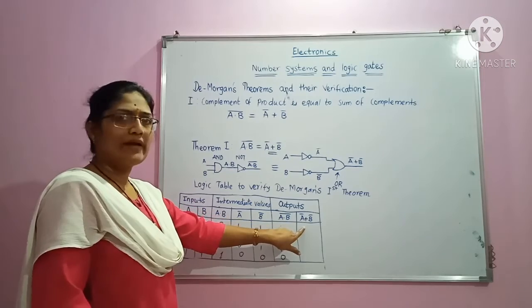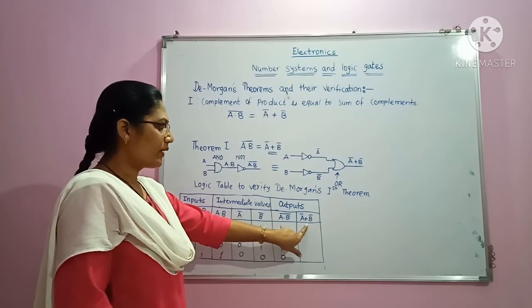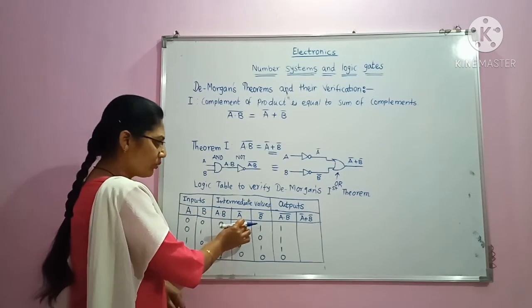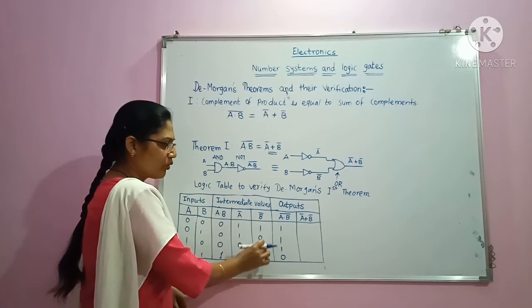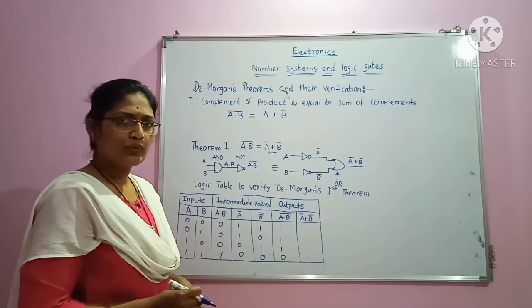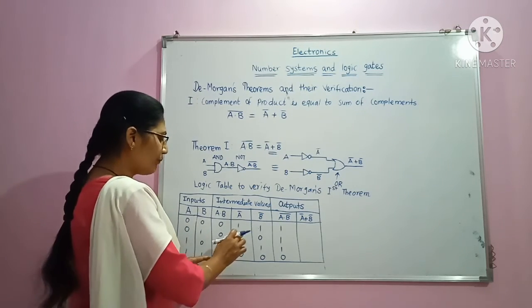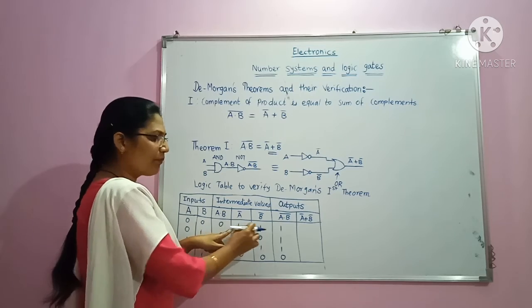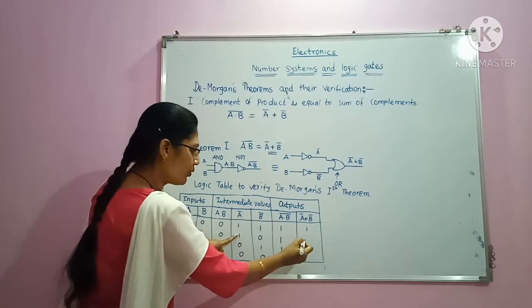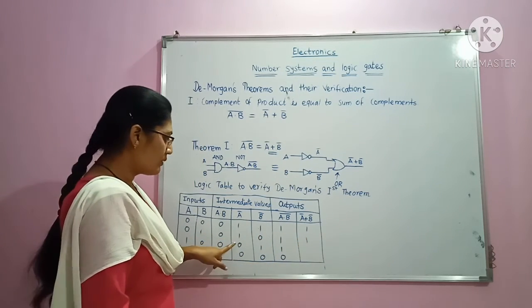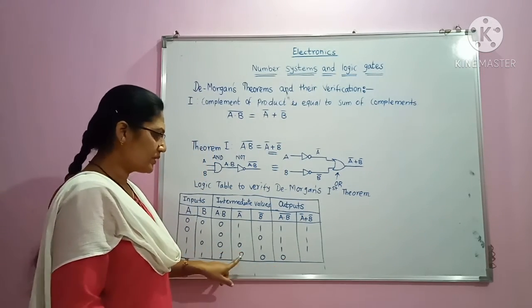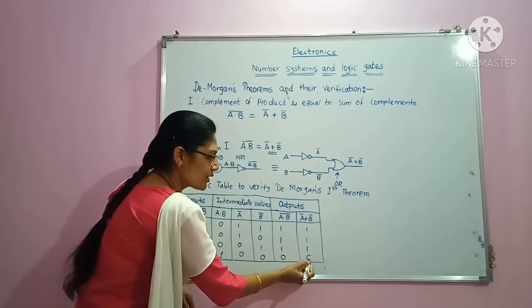Now let's find the value of the sum of the complements. In order to take the sum of the complements, we have the value of A bar, we have the value of the complement of B, and we have to add them. When we add them, it means that we are performing OR operation. So we know that 1 plus 1 will become logic state 1. When we add 1 to 0, it also gives us logic 1 state. Then 0 plus 1 will also give us logic 1 state. But 0 plus 0 will give us 0 state.